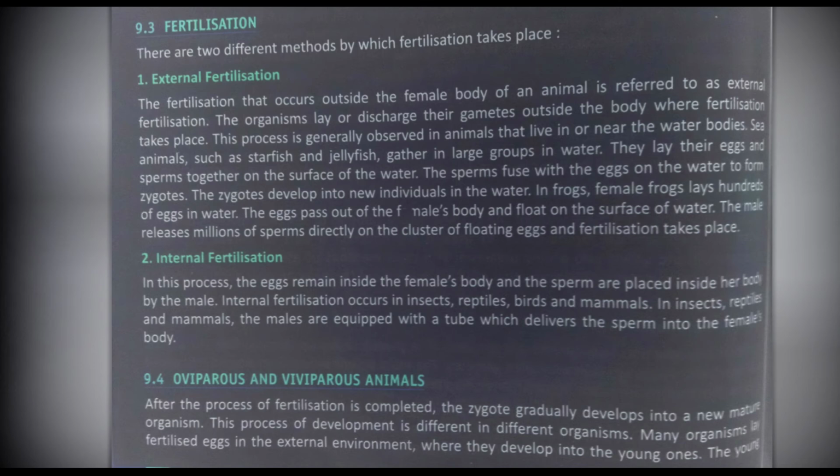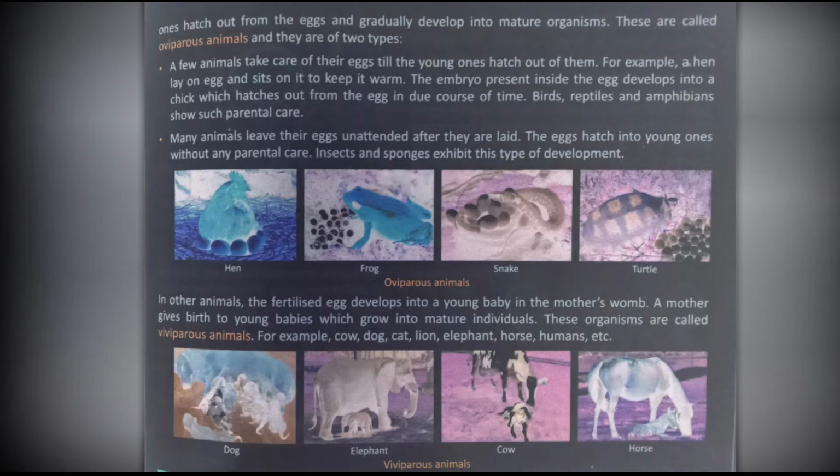Next, we will talk about oviparous and viviparous animals. After the process of fertilization is completed, the zygote gradually develops into a new mature organism. This process of development is different in different organisms. Many organisms lay fertilized eggs in the external environment, where they develop into young ones. The young ones hatch out from the eggs and gradually develop into mature organisms. These are called oviparous animals, and they are of two types.